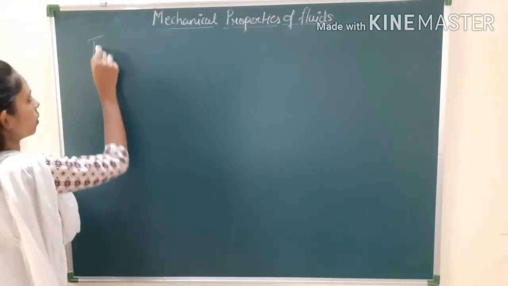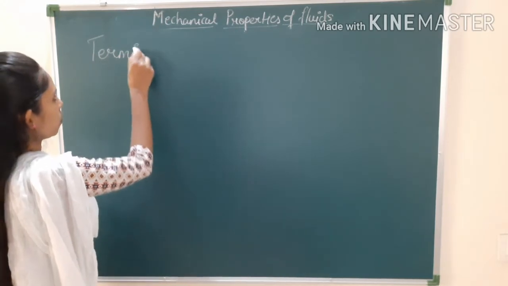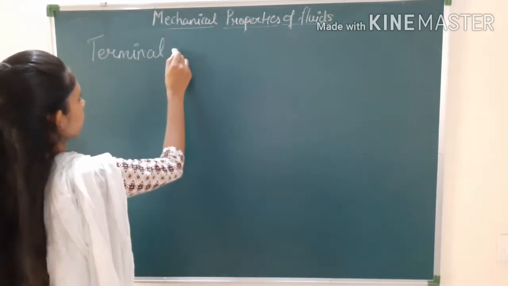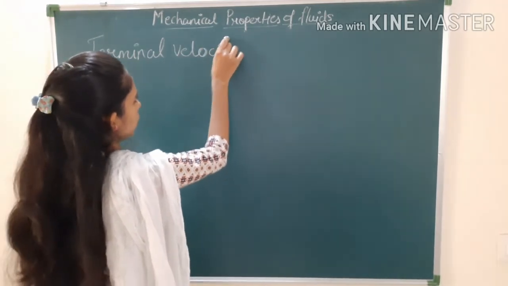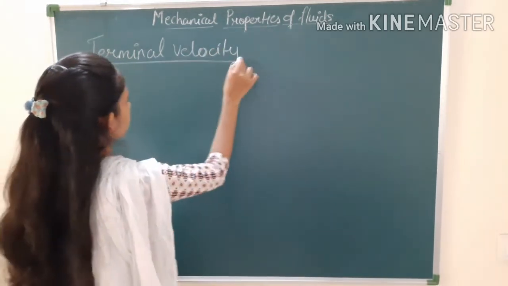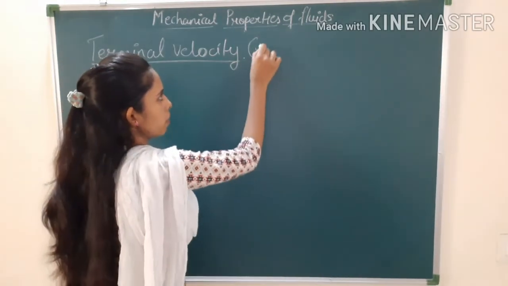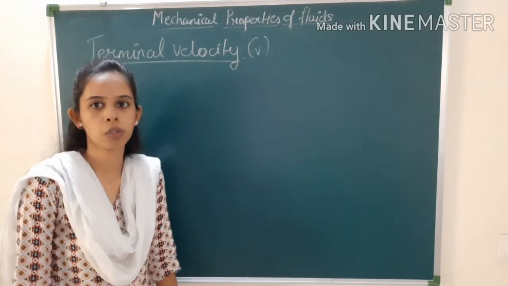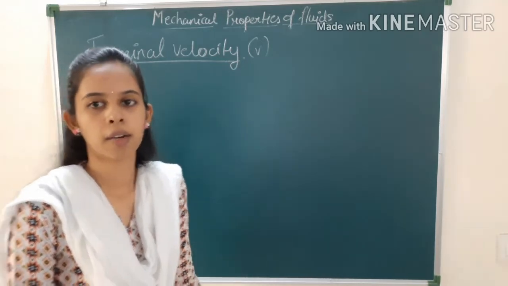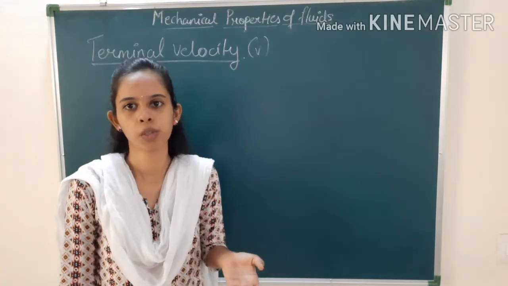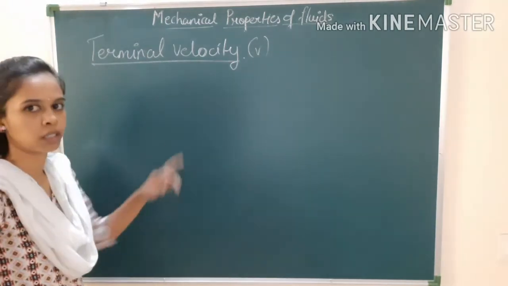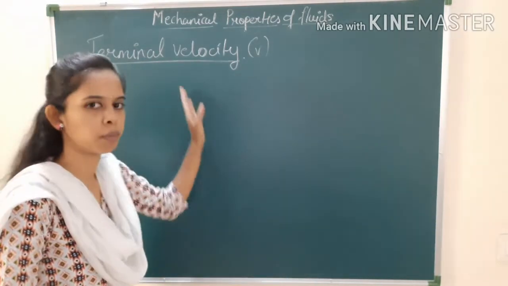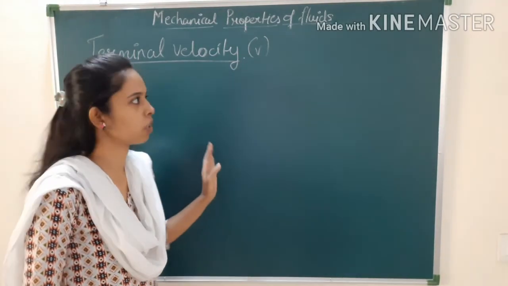Terminal velocity. This terminal velocity is dependent on velocity. So this terminal velocity is dependent on the Stokes law. You have studied in our last section about the Stokes law, right? You have to remember that we are going to need it in terminal velocity. So for terminal velocity, we have to find out the derivation.